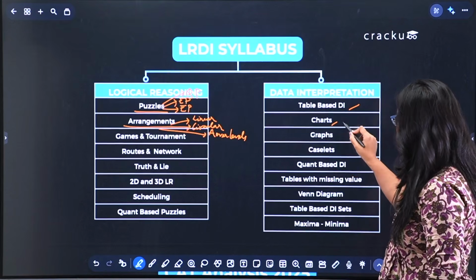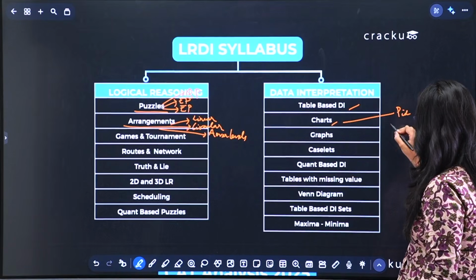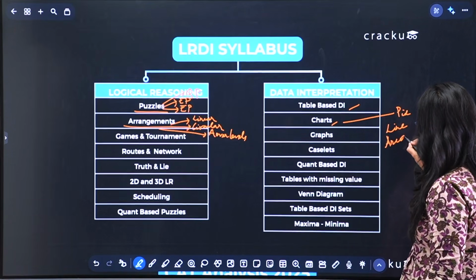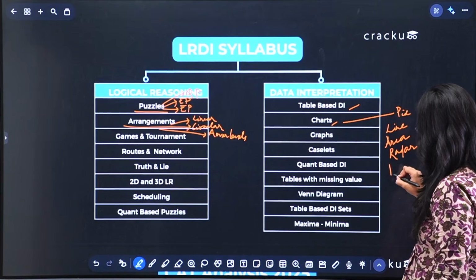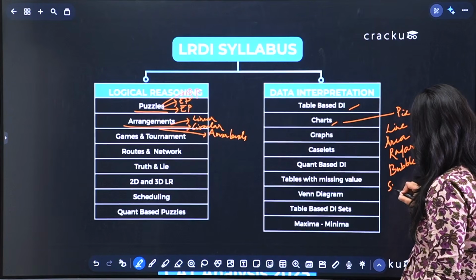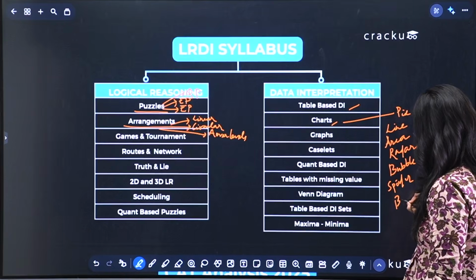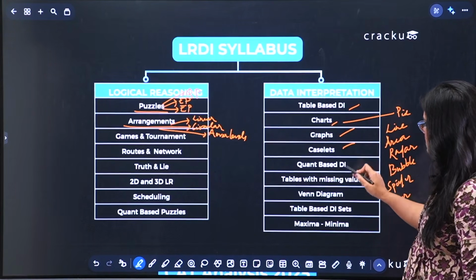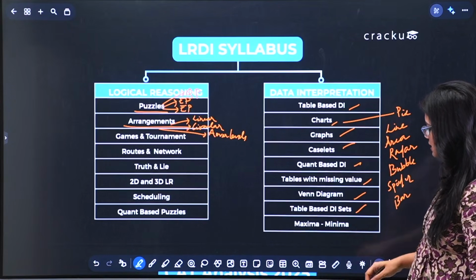DI, charts, and under charts we have different type of charts like pie charts, line charts, area charts, radar charts, bubble charts, spider charts, and bar charts. Then we have graphs, caselets, quant-based DI, tables with missing value, Venn diagram, table-based DI sets, and maxima minima.